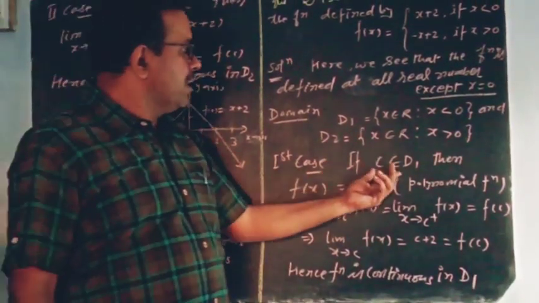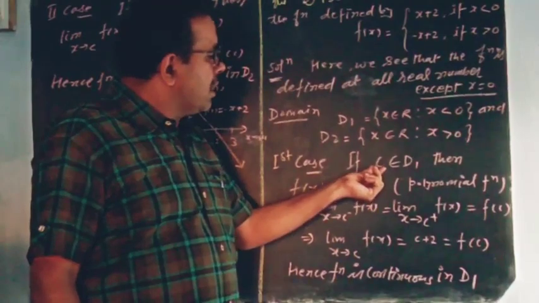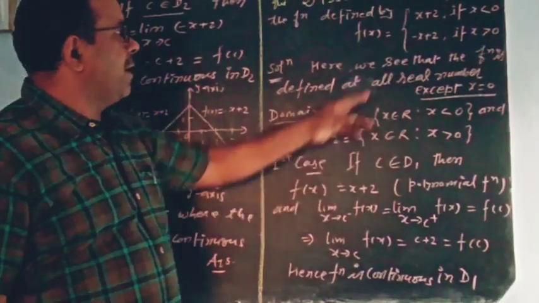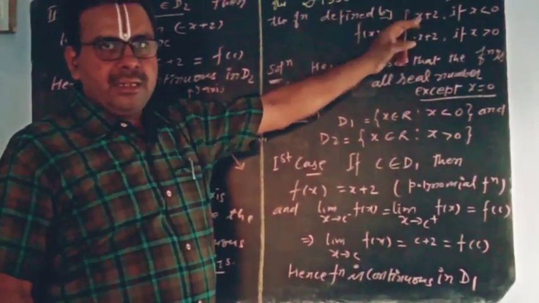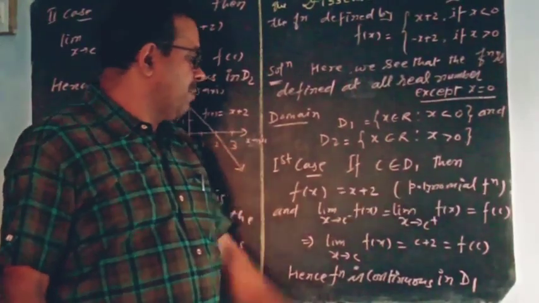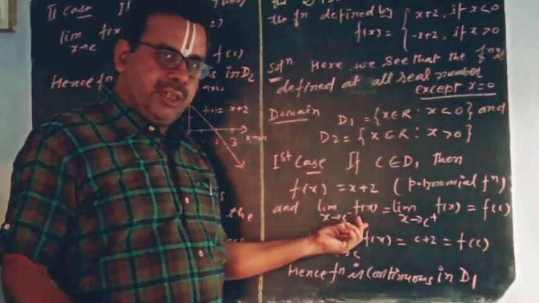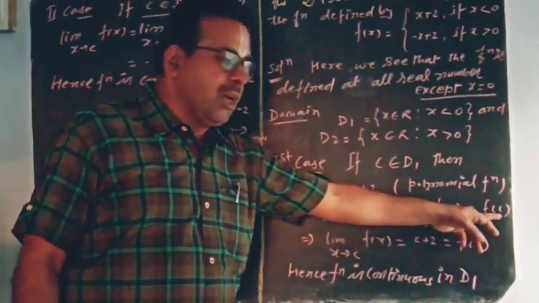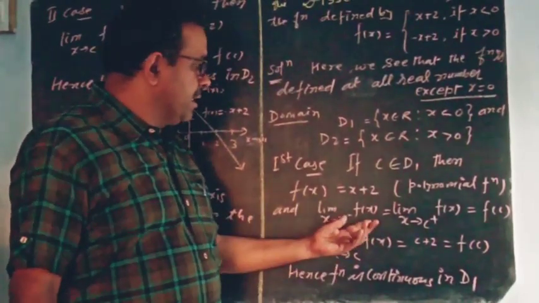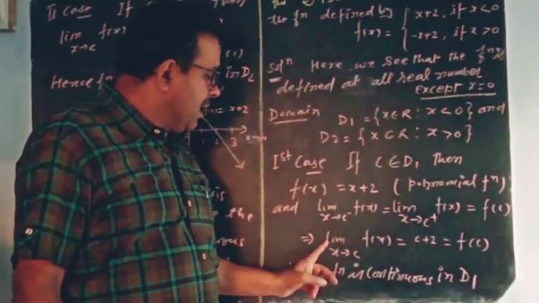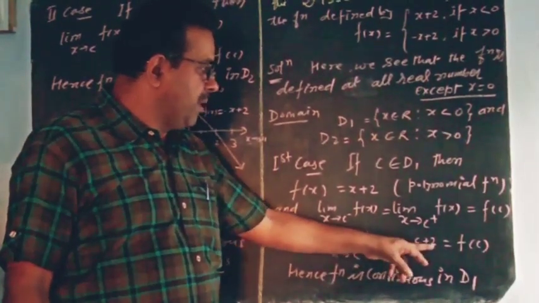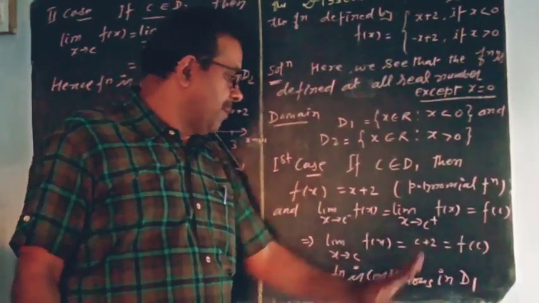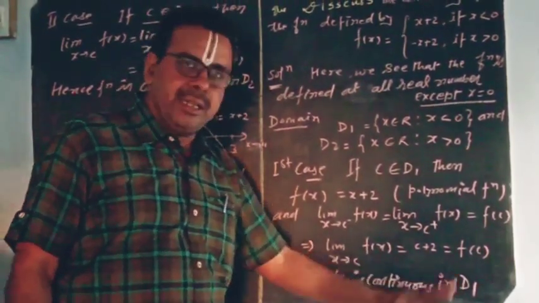First case: if your real number belongs to the first domain, then f of x is equal to x plus 2. We know that it is a linear polynomial, it means a polynomial function. So limit x tends to c negative, it means LHL, f of x is equal to limit x tends to c positive, RHL, is equal to f of c at that point. By the definition of continuity, limit x tends to c, f of x is equal to c plus 2. We put c in place of x and it is equal to f of c. So the function is continuous in D1.